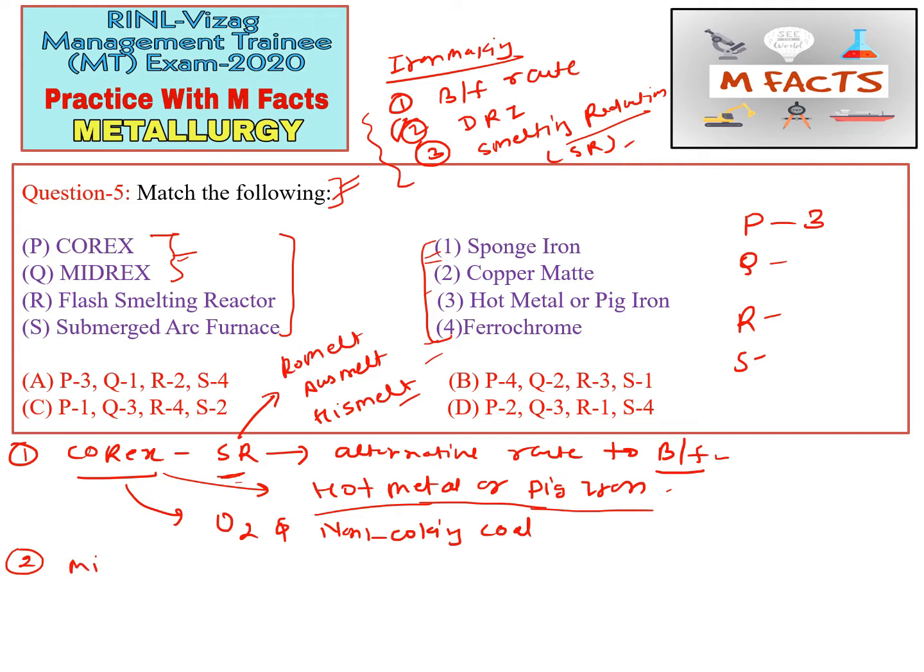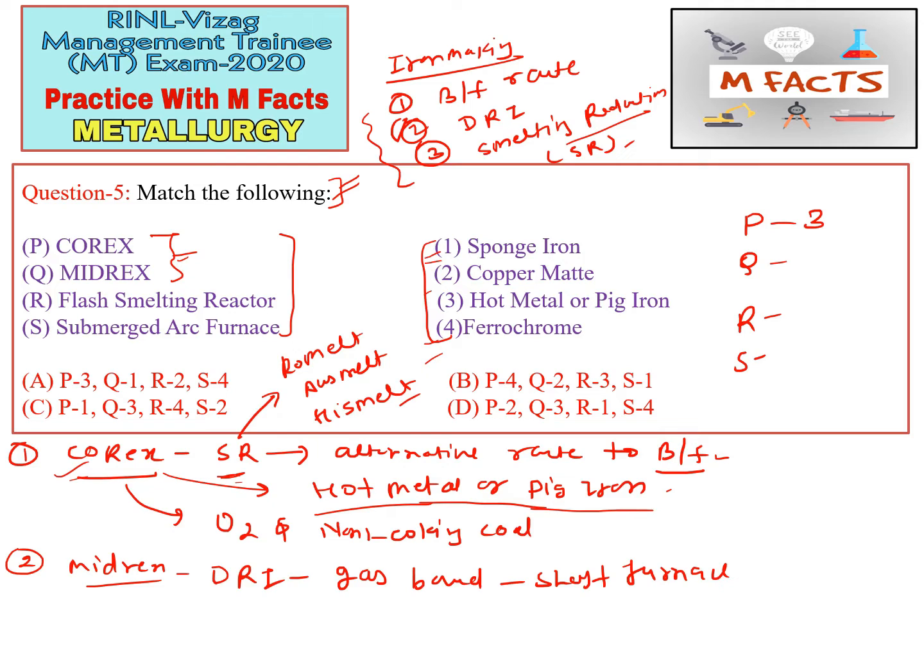The next process is the Midrex process. The Midrex process is basically the DRI process, that is direct reduced iron. Don't be confused between Midrex and Corex. Midrex is DRI, whereas Corex is smelting reduction. Also, in the revised syllabus of GATE they have mentioned both processes, so we should understand these things. The Midrex process is a gas based shaft furnace process, which you have to remember.